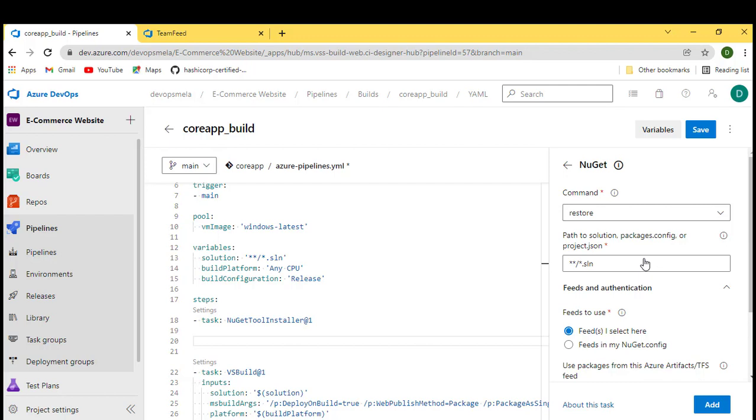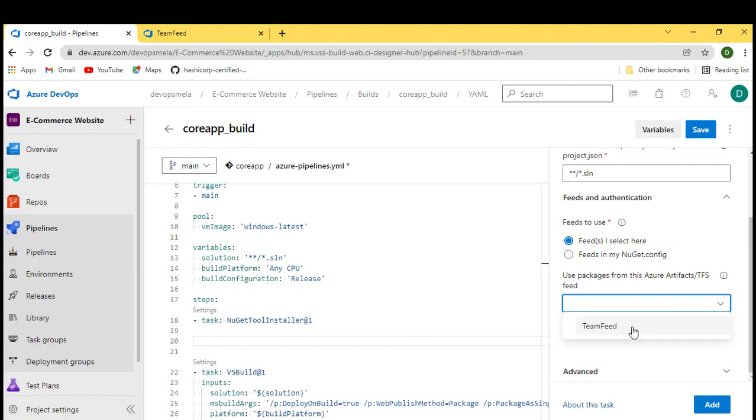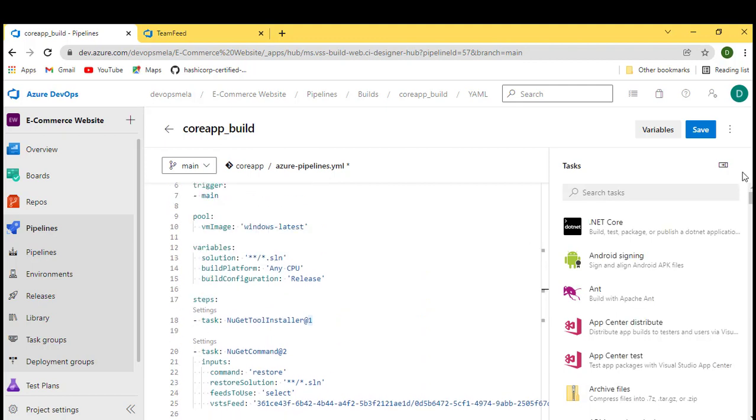I already have a feed inside my private repository. So I'll go and select that team feed. Now I'm restoring it. This task I'm running it from my own feed. Okay, let's go and add it. Okay, I've replaced it. Simple. Now I'll go and save it.